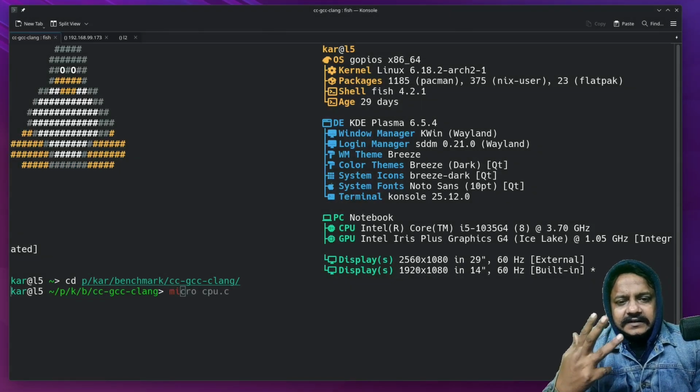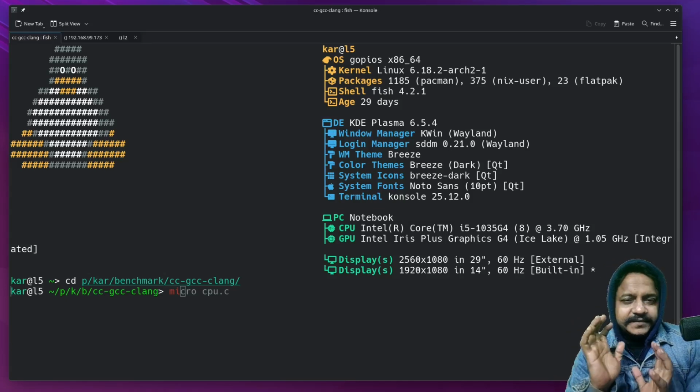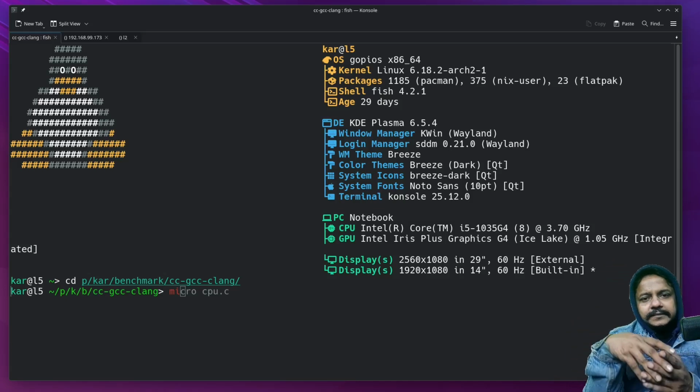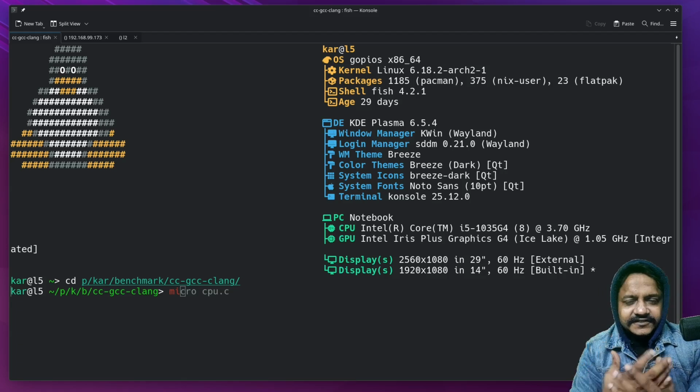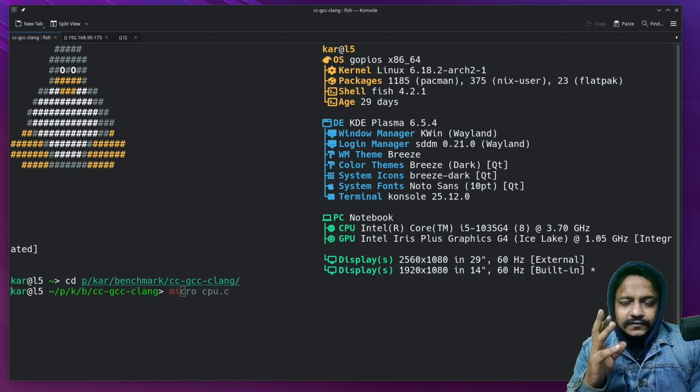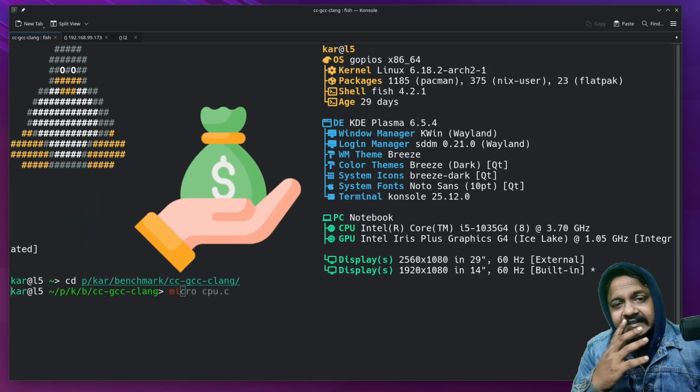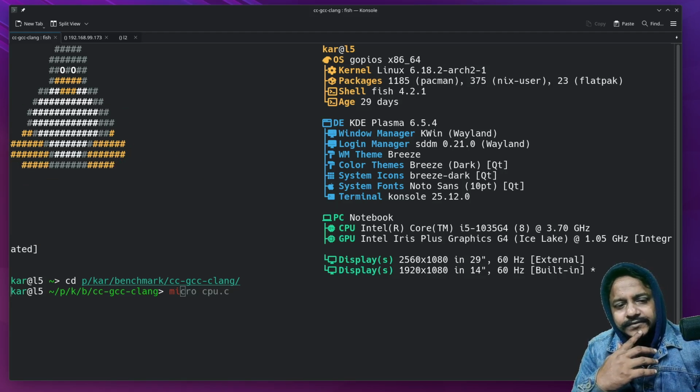CC, GCC, and CLANG: three tools I have, and I need to find which will be best in terms of cost optimization. The ongoing project will be hosted in a European data center. The estimated cost would be around £1,000. So if there is any optimization scope, even a good selection of 5% or 10%, it would be huge in terms of savings. I had to take the decision on which compiler to use for that reason.